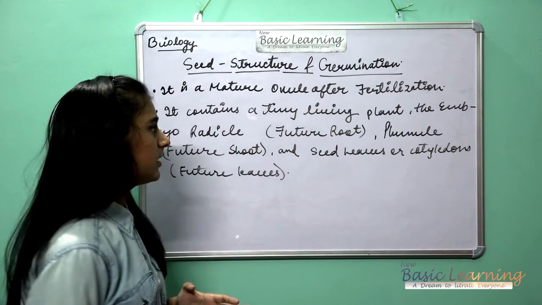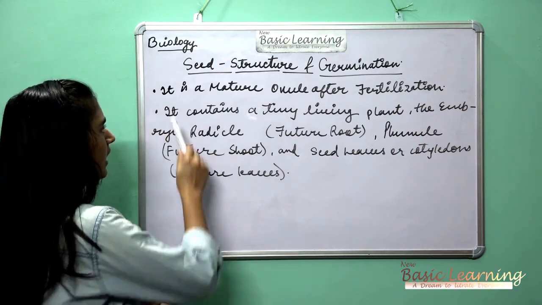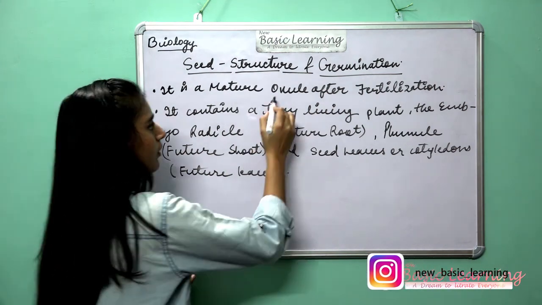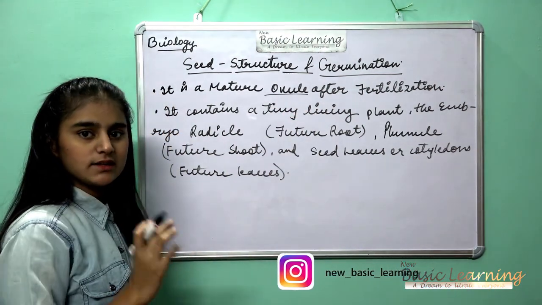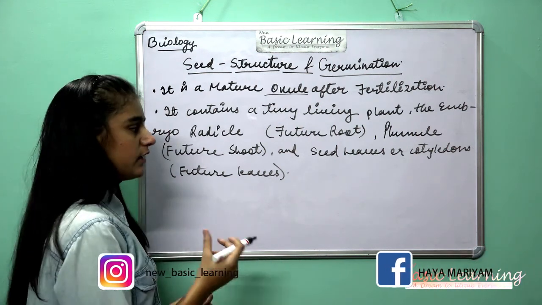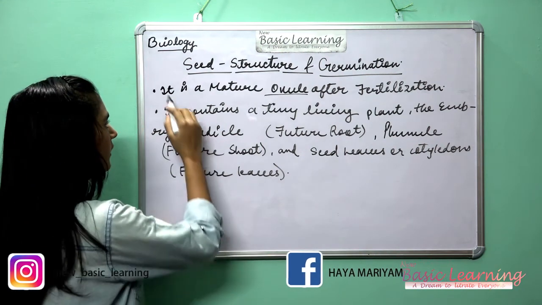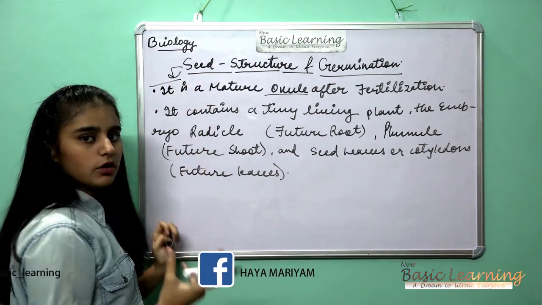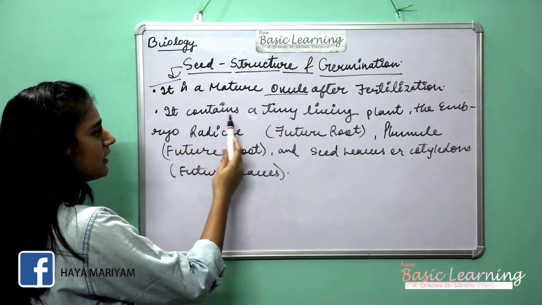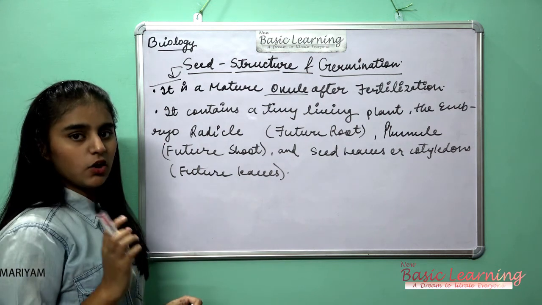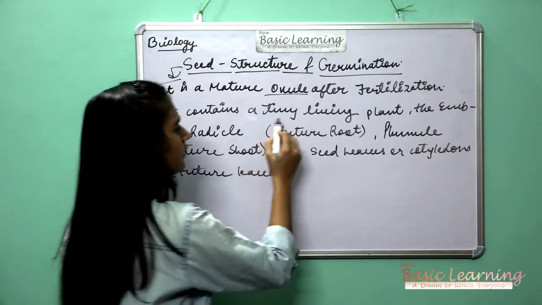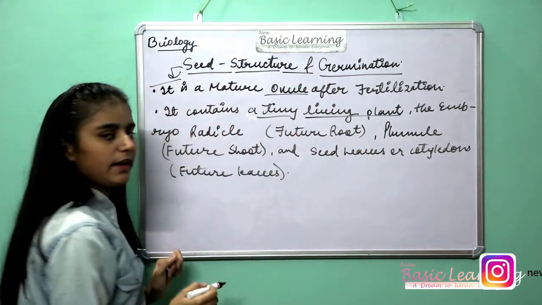So now let's learn more about seeds. A seed is a mature ovule after fertilization. Before also I have told you that a seed is a ripened ovule and a fruit is a ripened ovary, and grain was actually a fruit. So here we are going to learn more about the seed. It also contains a tiny living plant inside the seed, which is the embryo.